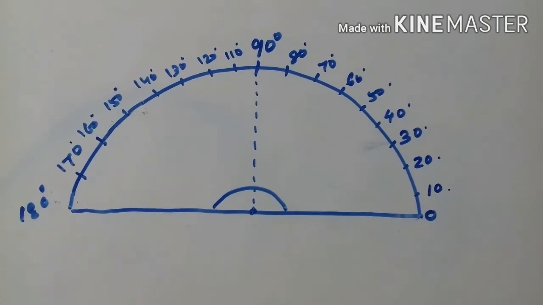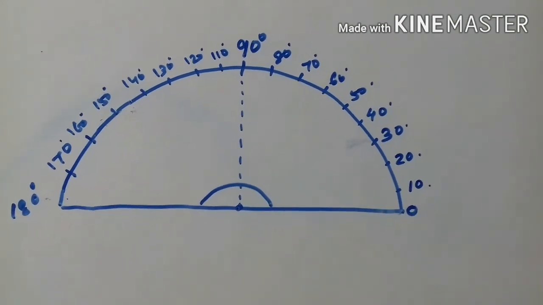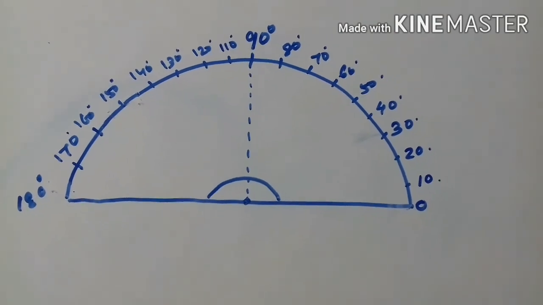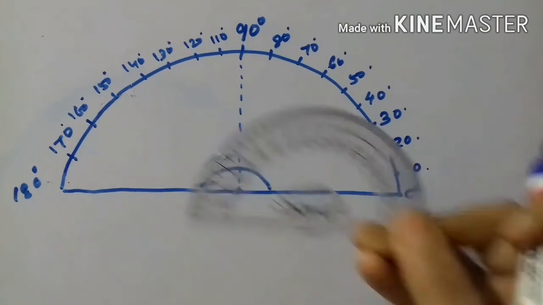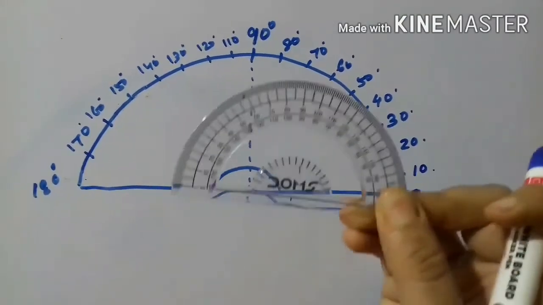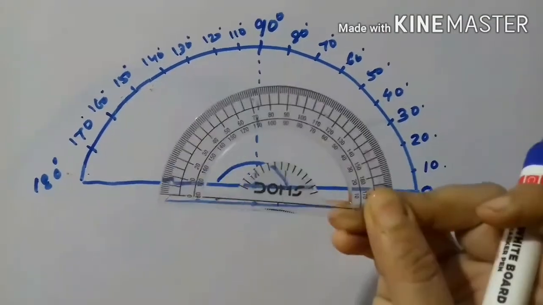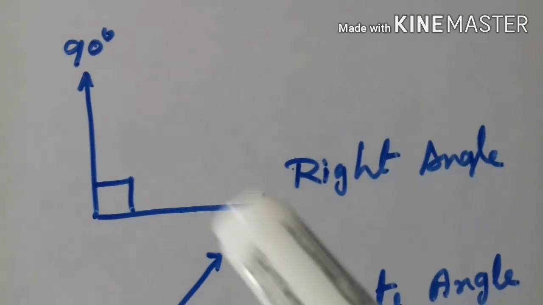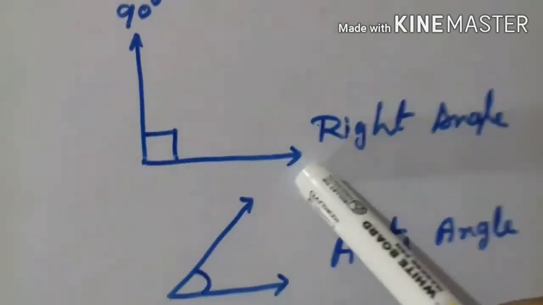This is the diagram of a protractor. This is an instrument you all have in your geometry box. This is an instrument by which we measure angles. This is a right angle, means 90 degree.